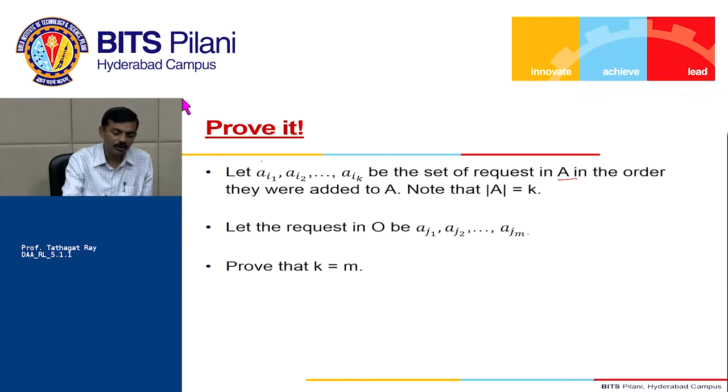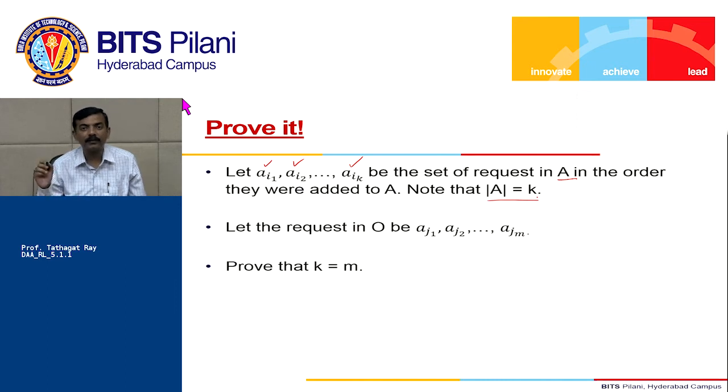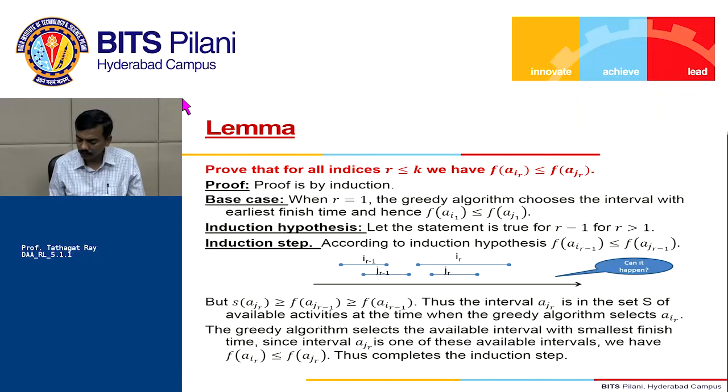So let's say your solution using this strategy comes out as you have picked up AI1, AI2, and so on till AIK. So how many activities have you picked up? K activities. Let's say in your optimal solution you have AJ1, AJ2 till AJM activities selected. First thing you want to prove is that K is going to be equal to M. So let's see how to prove that.